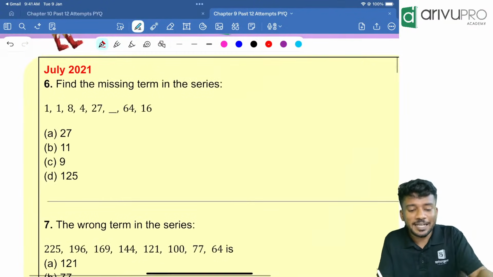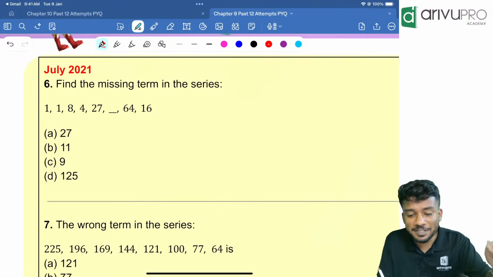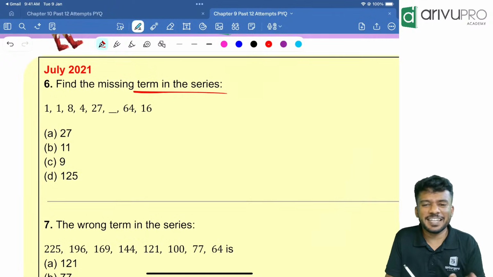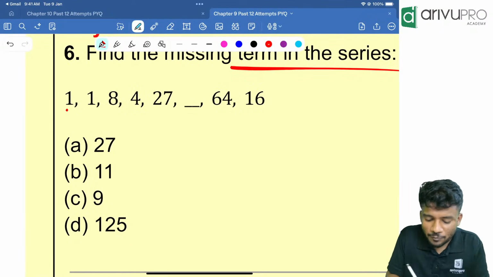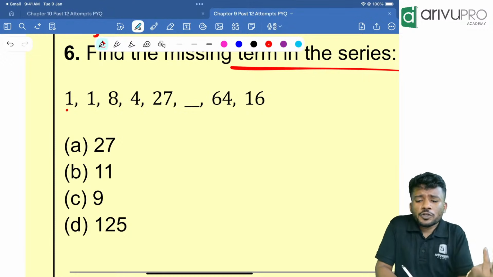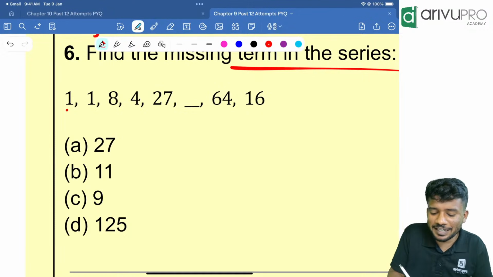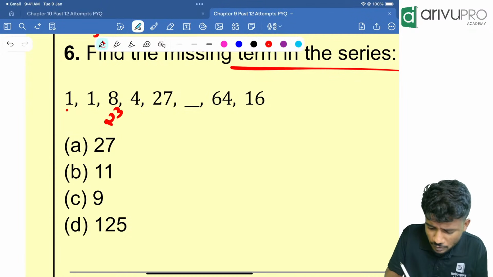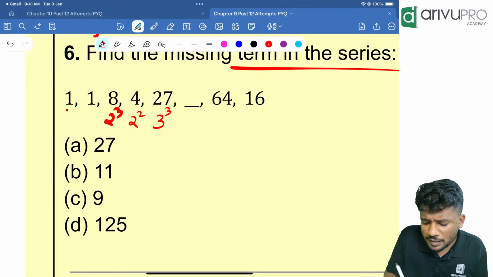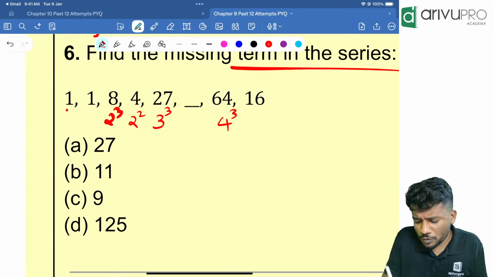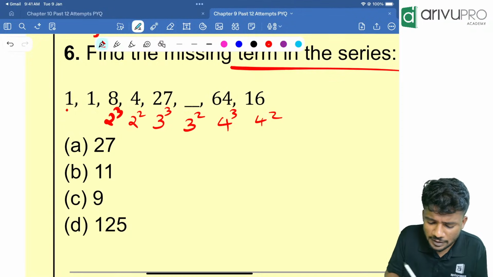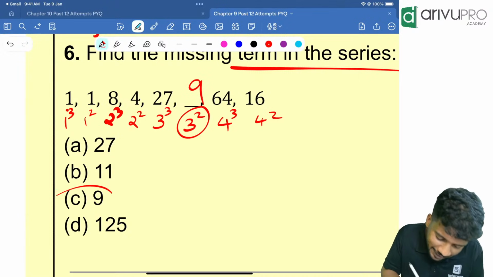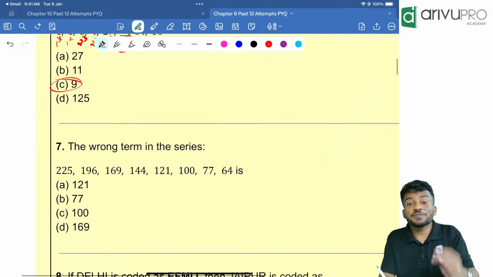You will save time. Now coming to July 2021, people, everyone right answer. Way too good. Find the missing term in the following series. People, very easy. I told you in class also. The 1 and 1 is there. Then some kind of square or cube is involved because 1 and 1 is coming again and again. So 8 is 2 cube. 4 is 2 square. 27 is 3 cube. Then 64 is 4 cube. 16 is 4 square. So it should be 3 square. This is 1 cube. This is 1 square. So 3 square is 9. Option C is your answer. I hope that you got it.